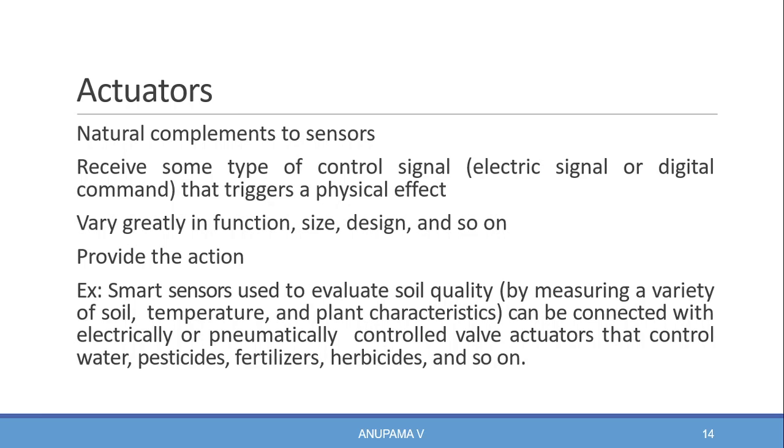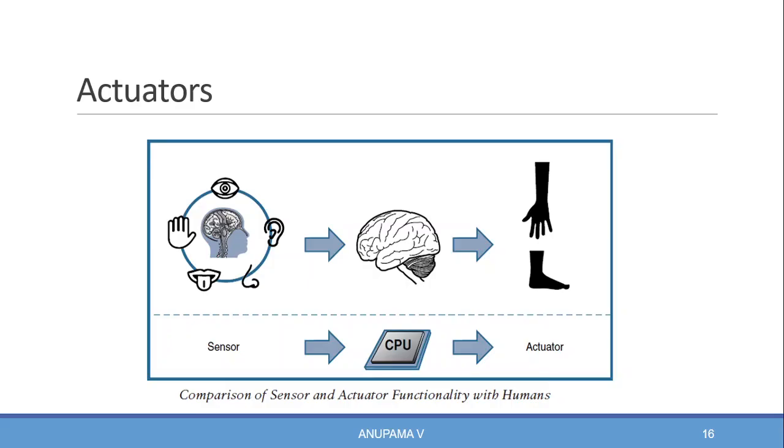Actuators provide the action, hence the name actuator. An actuator can be compared to the functionality of humans. Humans use their five senses to sense and measure their environment. The sensory organs convert this sensory information into electric pulses that the nervous system sends to the brain for processing.